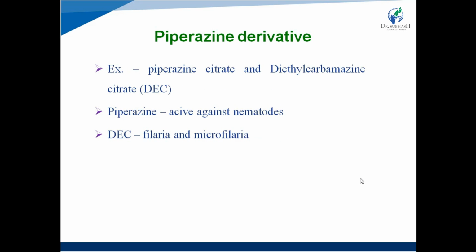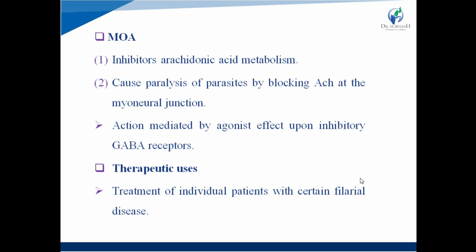Now, piperazine derivatives. Examples are piperazine citrate and diethylcarbamazine citrate. Amongst these, piperazine is active against nematodes, and DEC, that is diethylcarbamazine citrate, is effective against filaria and microfilaria.